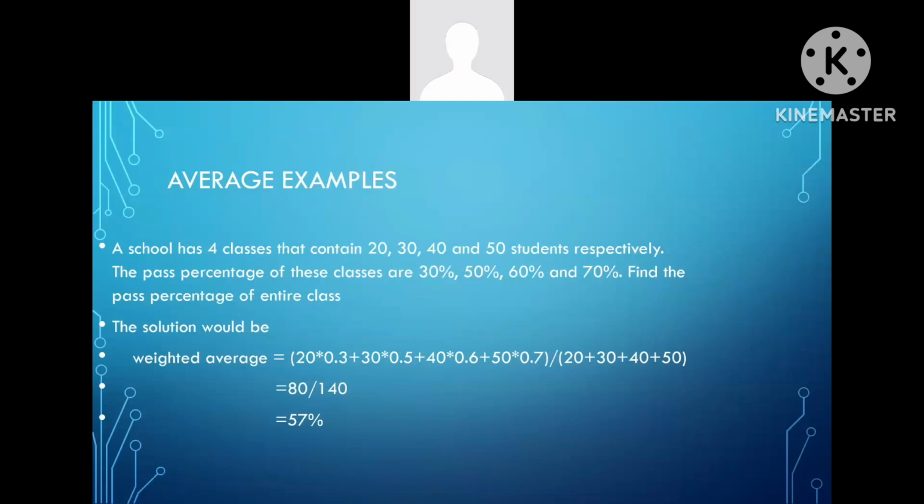Then comes another example. A school has 4 classes that contain 20, 30, 40 and 50 students respectively. The pass percentages of these classes are 30%, 50%, 60% and 70%. Find the pass percentage of the entire school. The solution: weighted average equals 20 students into 30%, means 0.3, 30 students into 50%, means 0.5, 40 students into 60%, means 0.6, 50 students into 70%, means 0.7, by the total number of students, 20 plus 30 plus 40 plus 50. Then it will become 57%.